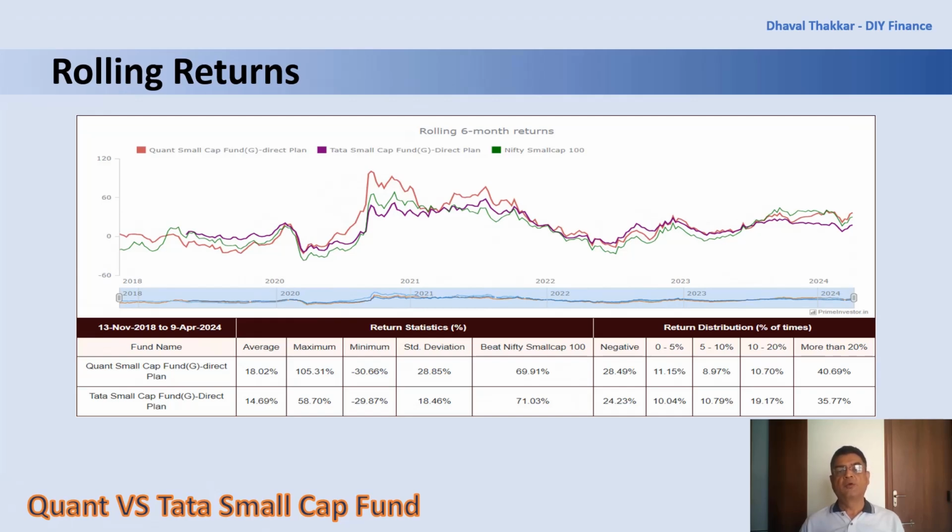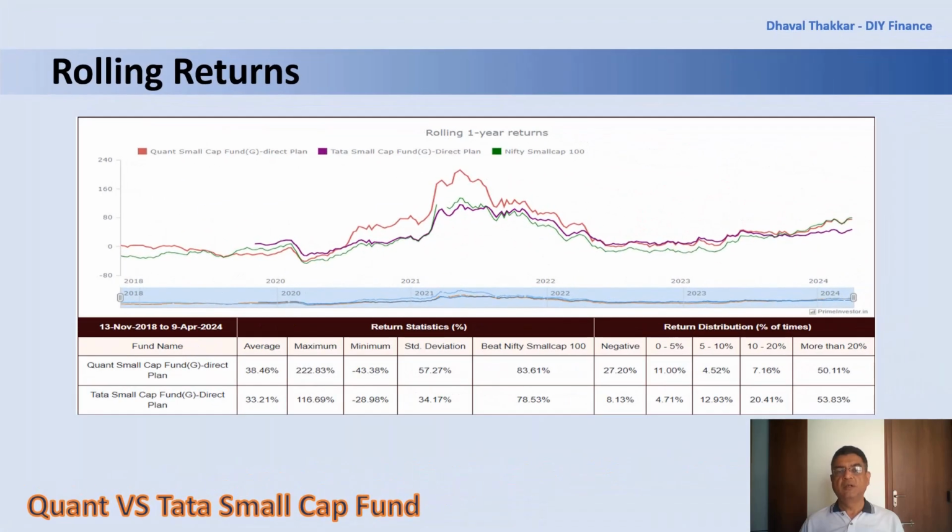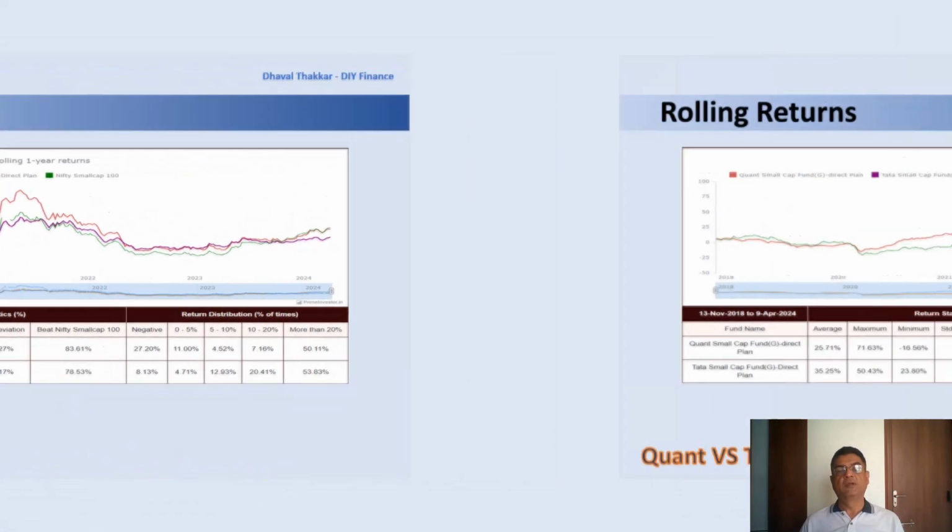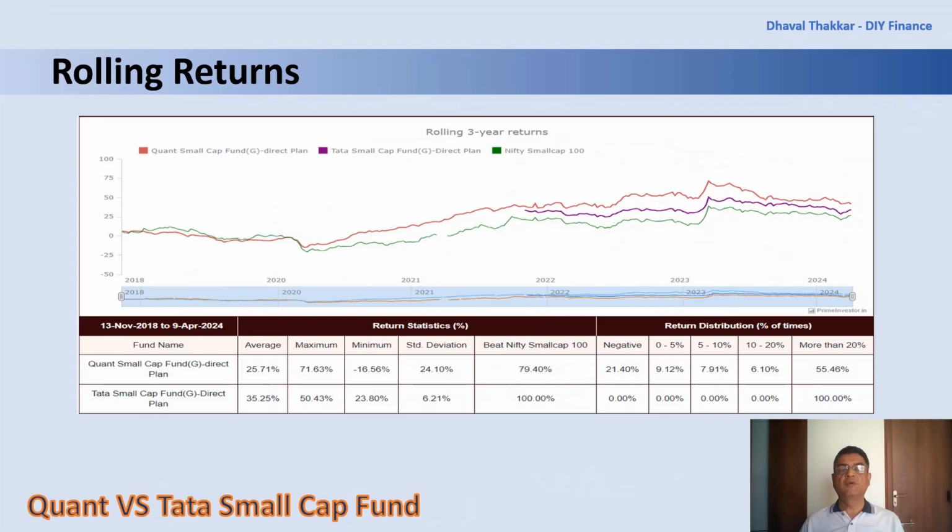Now let's see the 1 year rolling returns. Here, Quant is able to beat its index 84% of times, whereas Tata is able to beat 78% of times, with Quant having a little better average returns and higher volatility. Now let's also check 3 years rolling return. The complete data for Tata Small Cap Fund is not available, hence the comparison is not appropriate. But still, if you want to check the performance, Tata is having a better performance in 3 years rolling return.